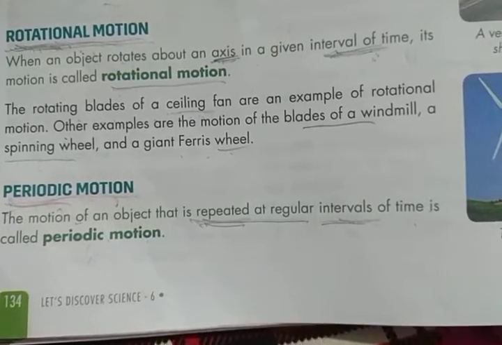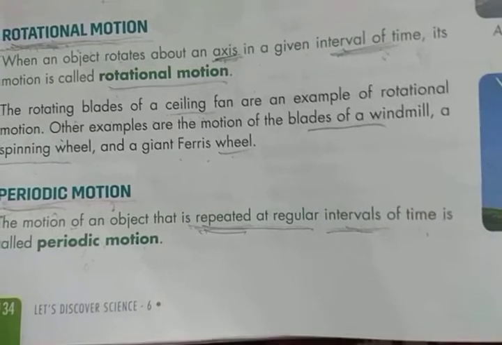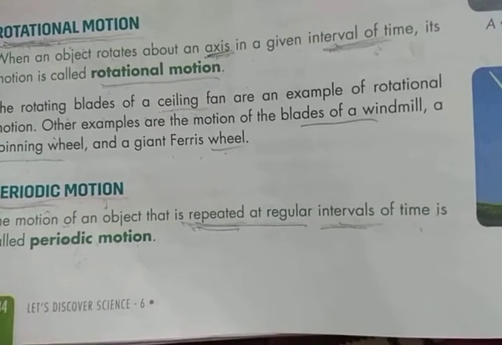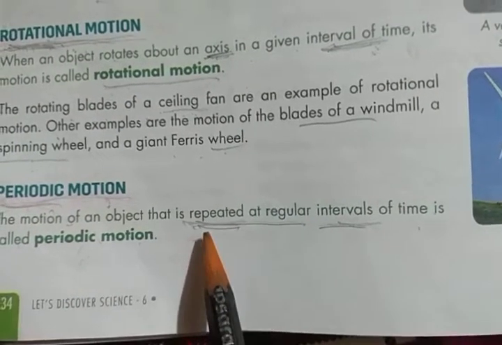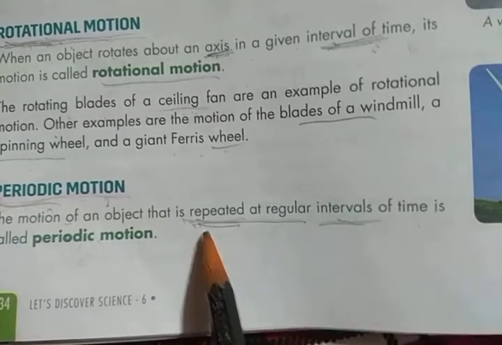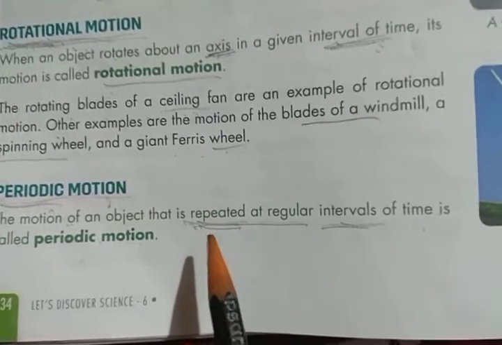Is called periodic motion. Periodic motion is the motion in which the object moves or repeats itself in a fixed interval of time.